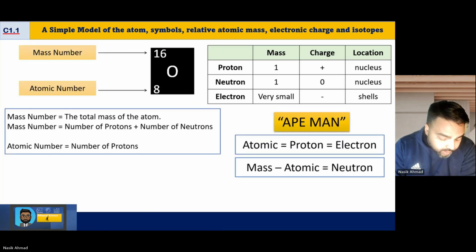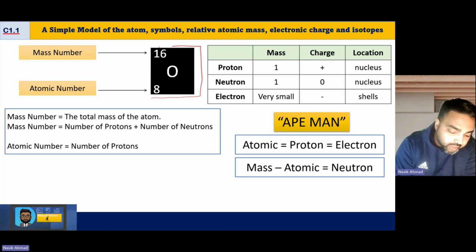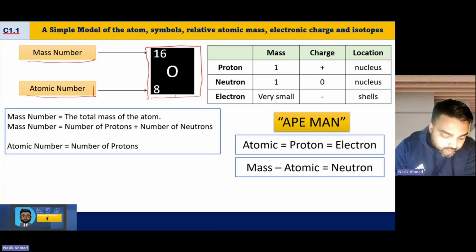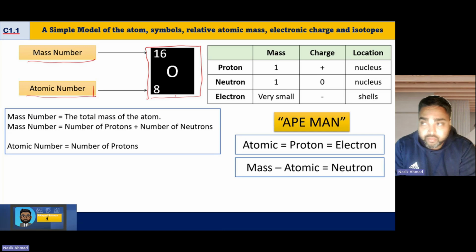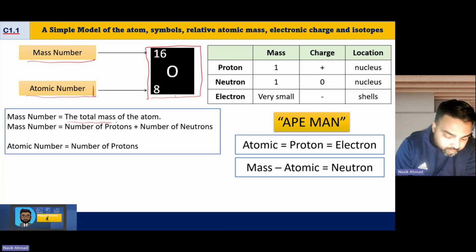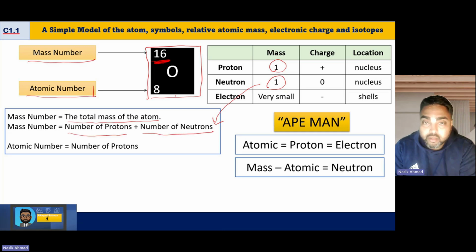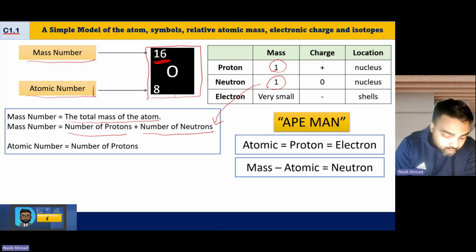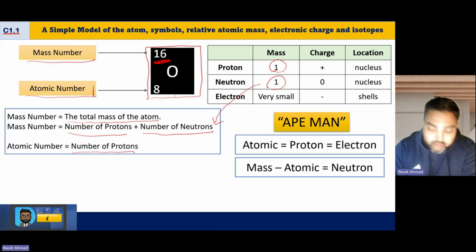In the chemical symbols in the periodic table, you'll have a mass number and the atomic number given to you. These give us pieces of information, and you are expected in the exam to pull out the information that they give us. The mass number is the total mass of the atom. If the mass number is 16, protons have a mass of 1 and neutrons have a mass of 1, so the mass number is equal to the number of protons plus the number of neutrons. The atomic number just tells us the number of protons.